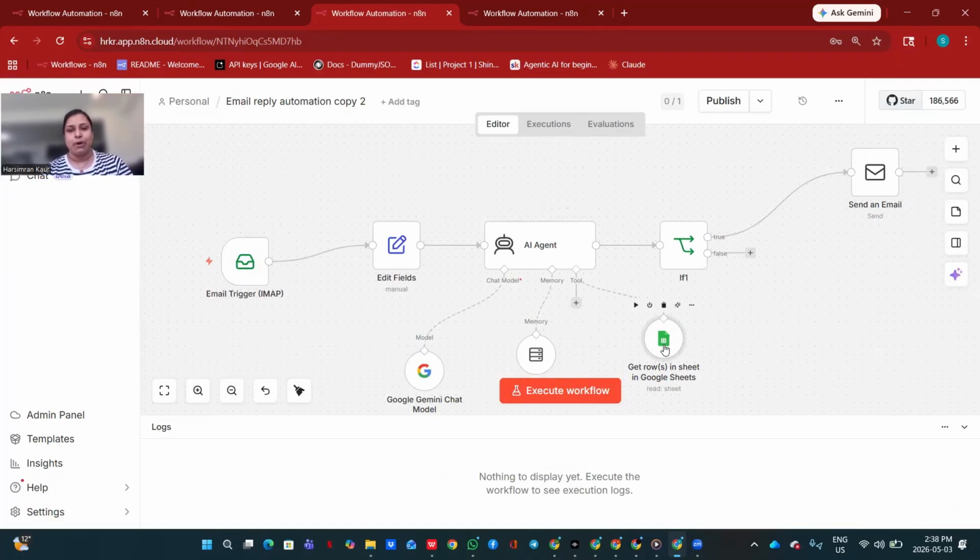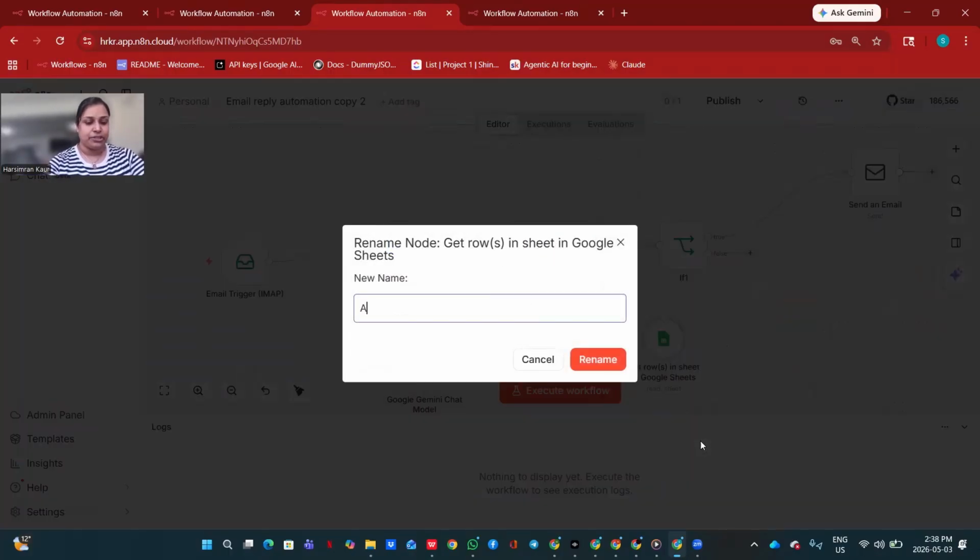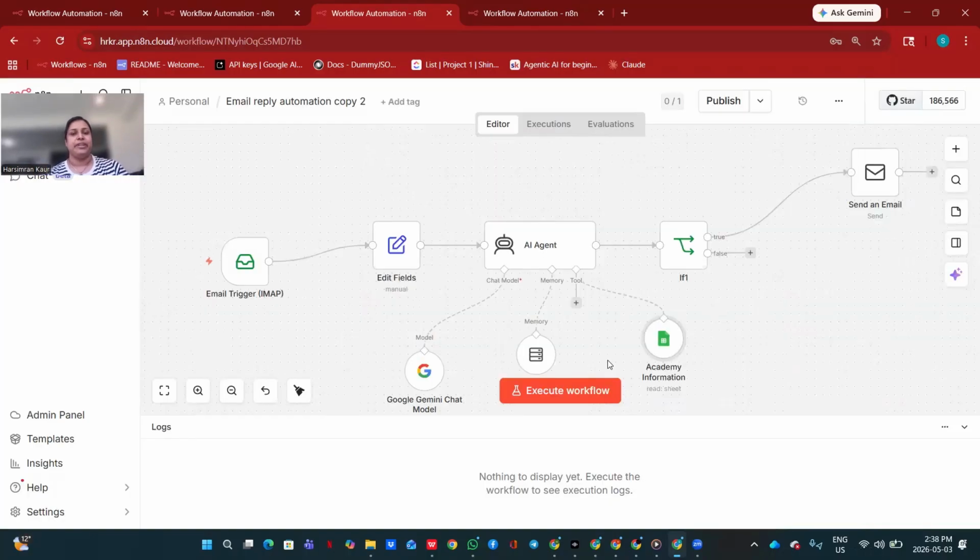So it's get a row. I will give each sheet a separate name. So I will click it and rename it as academy information. So here you go. It is renamed academy information. So whenever this agent gets a query regarding any information about my academy, it will directly go to this sheet, get the information and send the information back, right?